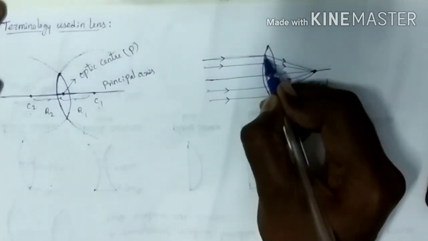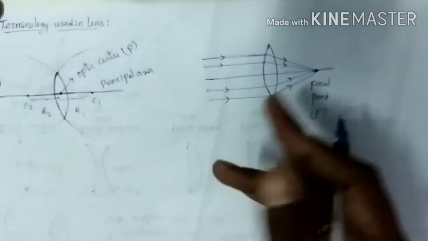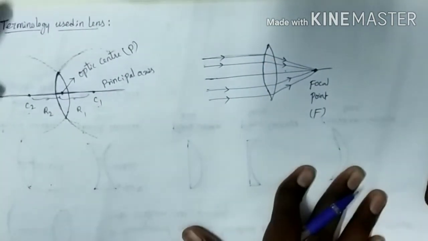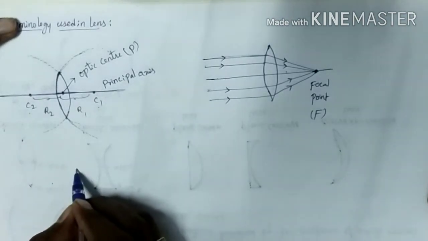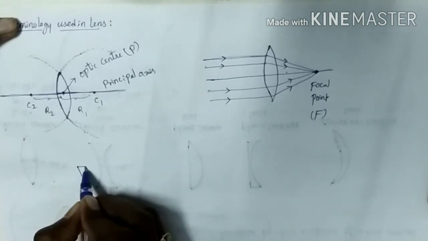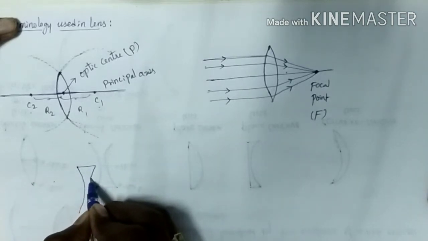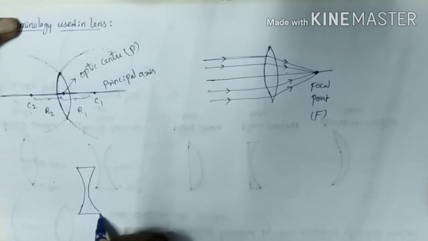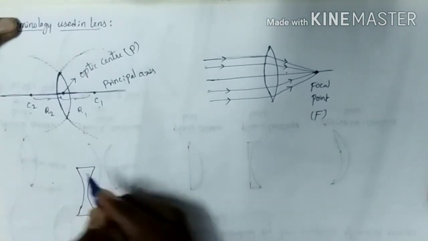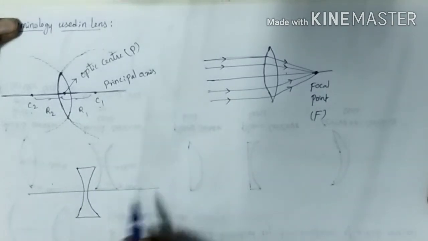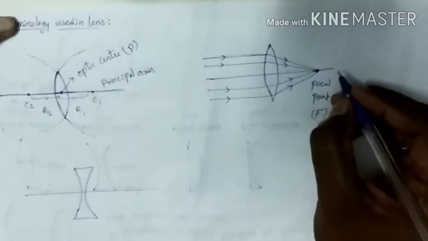Here I am considering the biconvex lens. I will show what happens if I place a biconcave lens, whether the rays converge or diverge. Observe carefully. Here I am considering the biconcave lens, and this will be the principal axis.